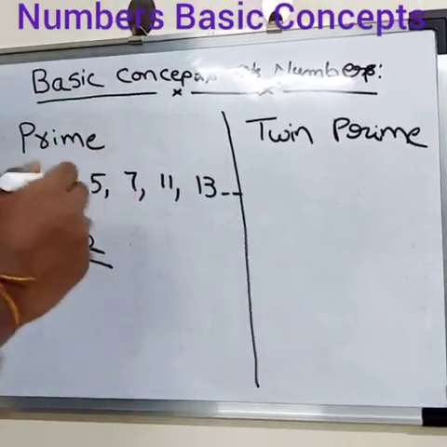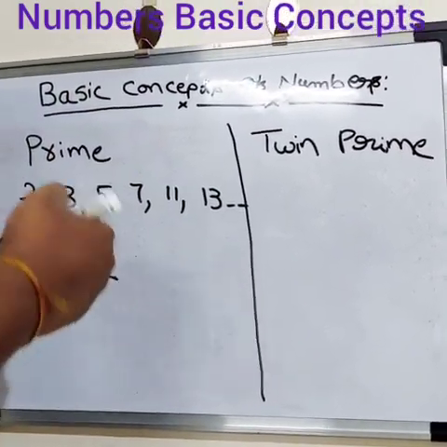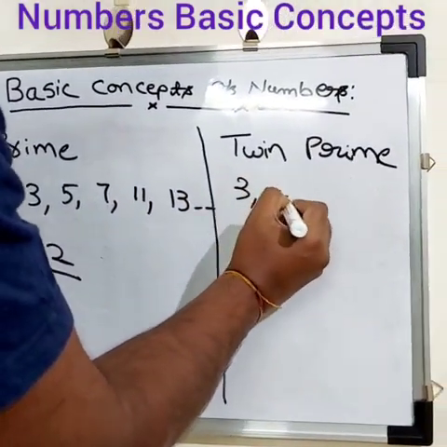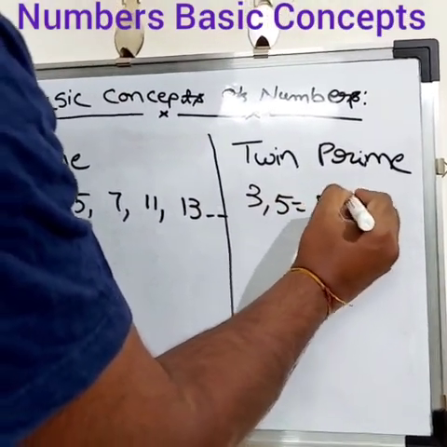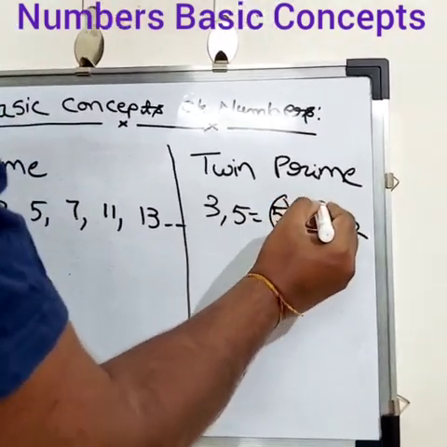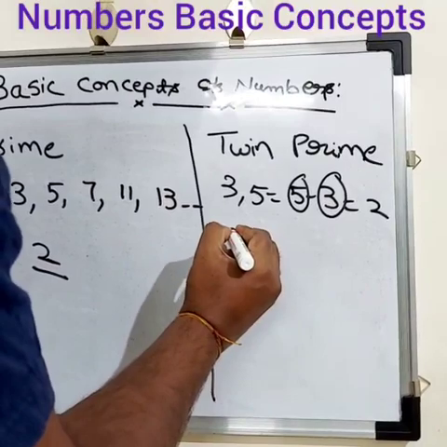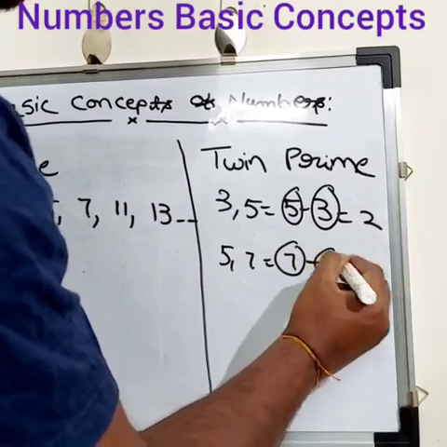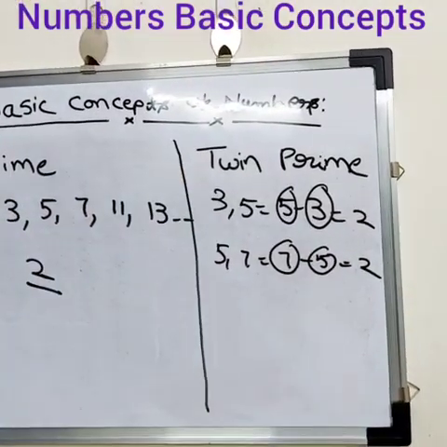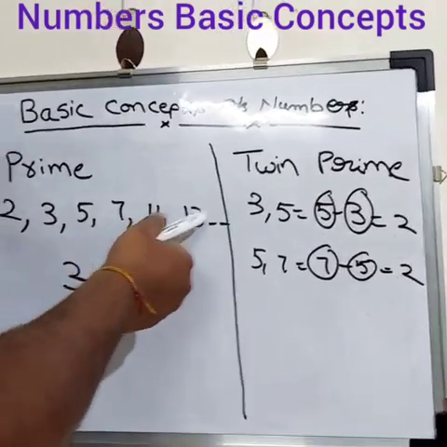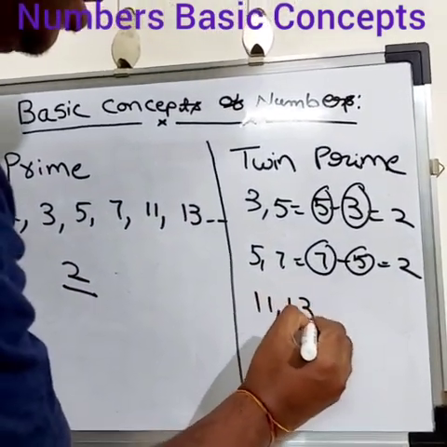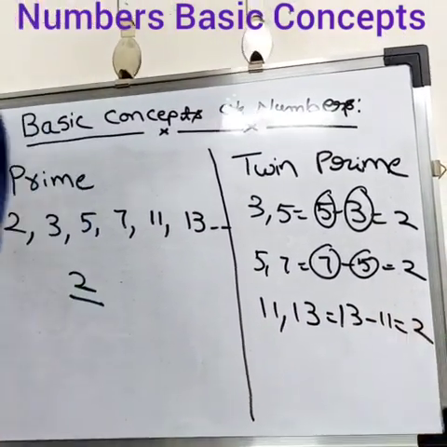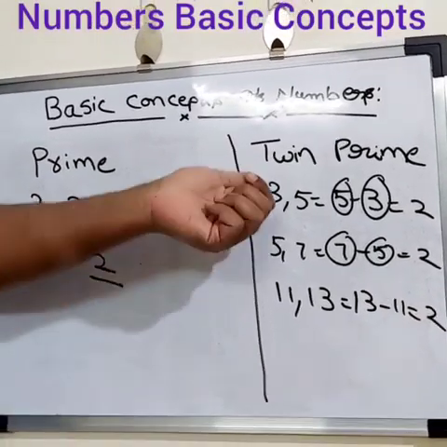What is the twin prime number? The basic condition is both should be prime numbers and their difference should be 2. Those are called twin prime numbers. Example 3, 5. Here 5 minus 3 is equal to 2. 5 is a prime number, 3 also a prime number. Similarly 5, 7. Here also, when you subtract 7 minus 5, the difference is 2, so that is also twin prime. And similarly 11, 13. What is the difference between 13 and 11? 2.